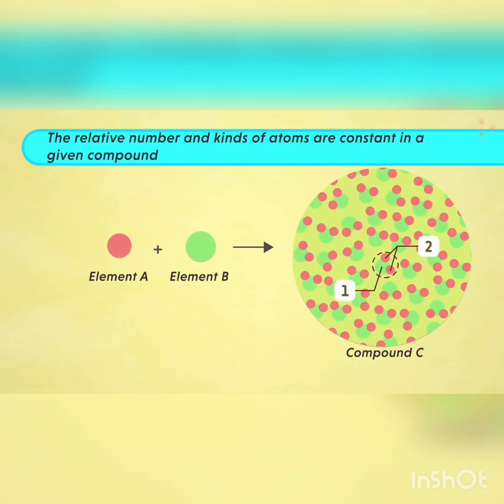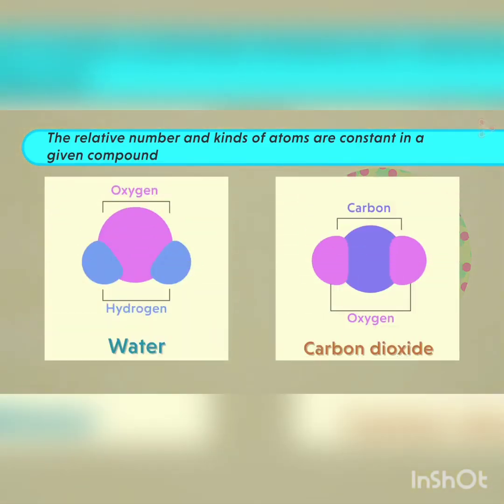That is, if we scan compound C, it always has two atoms of element A and one atom of element B in a single unit. And this is applicable for all compounds. We already discussed two compounds like water and carbon dioxide. One unit of water always has two hydrogen atoms and one oxygen atom. And in a single unit of carbon dioxide, there are always one carbon atom and two oxygen atoms.